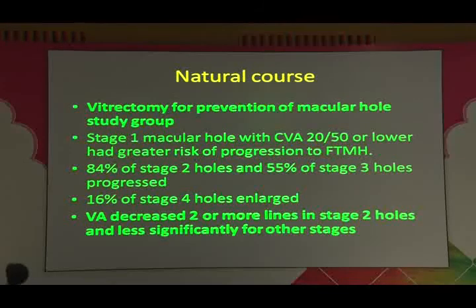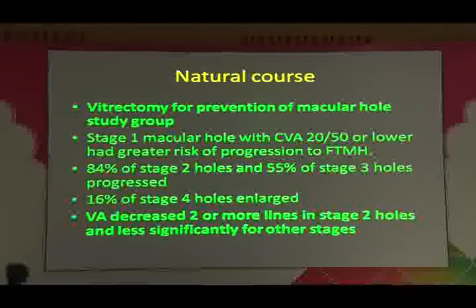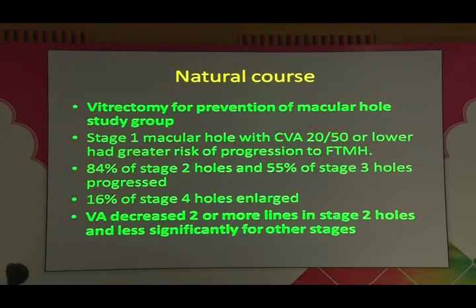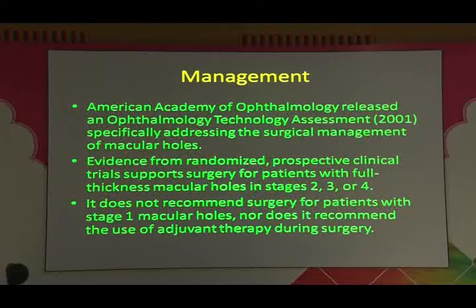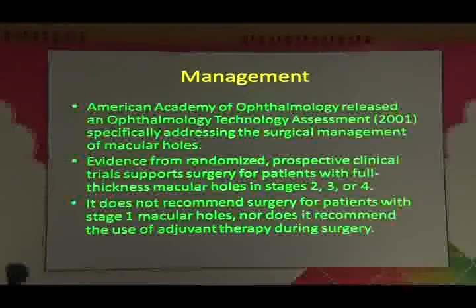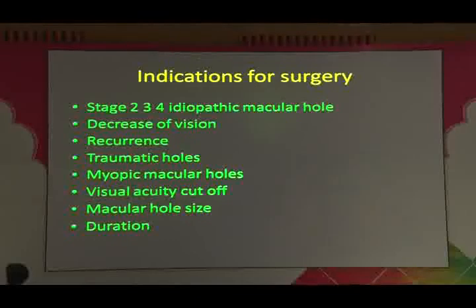Natural course: some of the stage 1 holes may close, but most of the stage 2 holes will go on to stage 3 and 4 holes, and they will progress, and finally the central reading visual acuity will fall. And so, in 2001, the American Academy released a technology assessment which supports surgery for stage 2, 3 and 4 and close observation in stage 1.